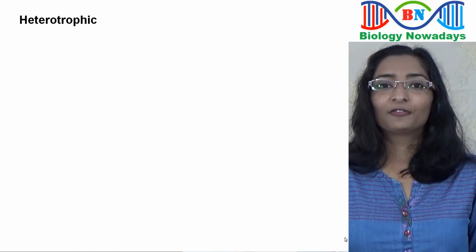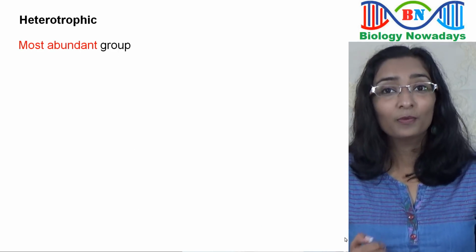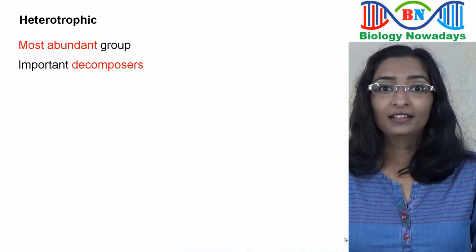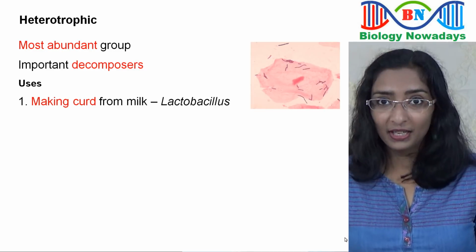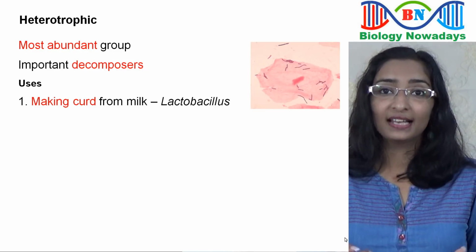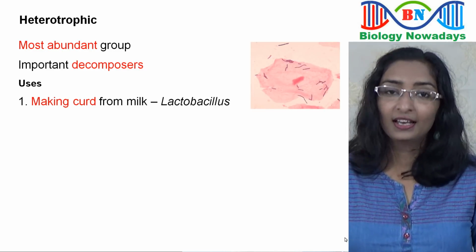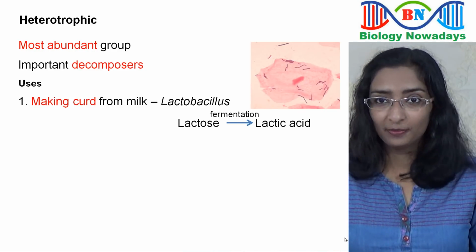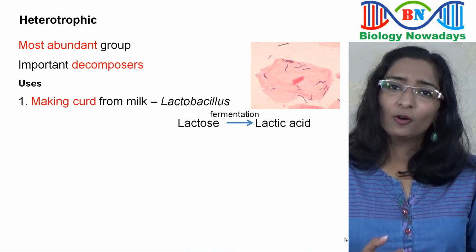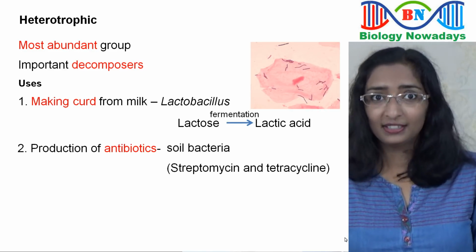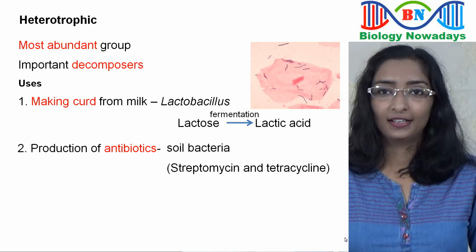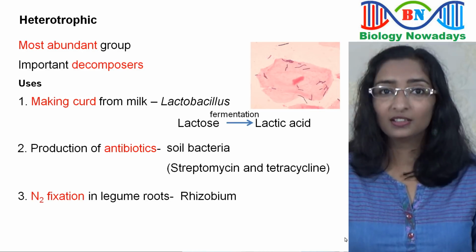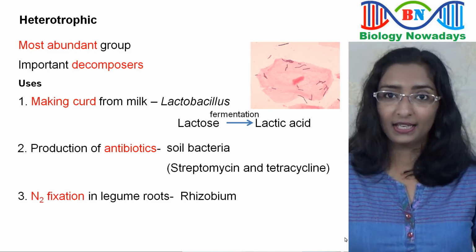Now let's see the heterotrophic bacteria. They are the most abundant group of bacteria. They are important decomposers. Their uses include making curd from milk. Bacteria belonging to the genus Lactobacillus are responsible for this. They convert sugars in the milk, that is lactose, into lactic acid by fermentation. Some soil bacteria are the sources of antibiotics such as streptomycin and tetracycline. Bacteria like Rhizobium help in nitrogen fixation in the roots of legume plants like the pea plant.